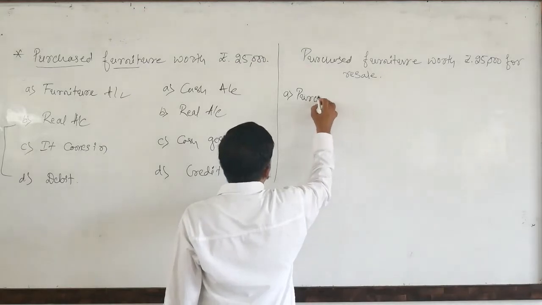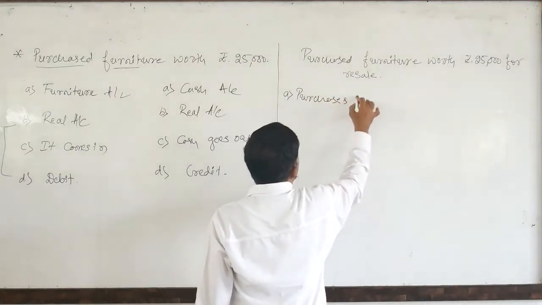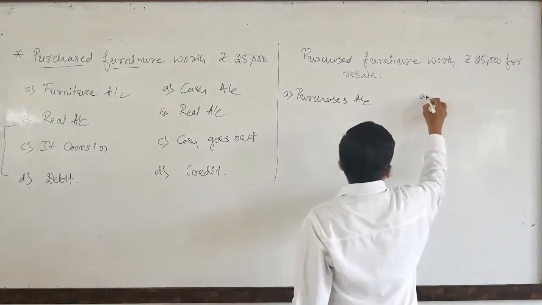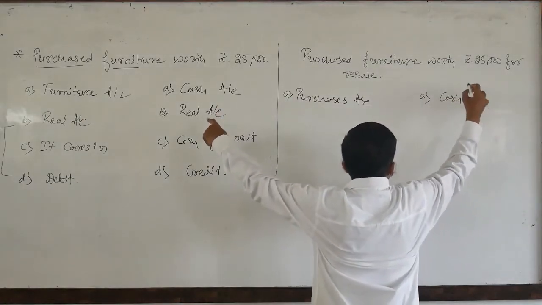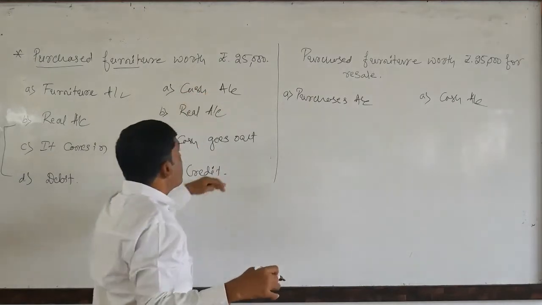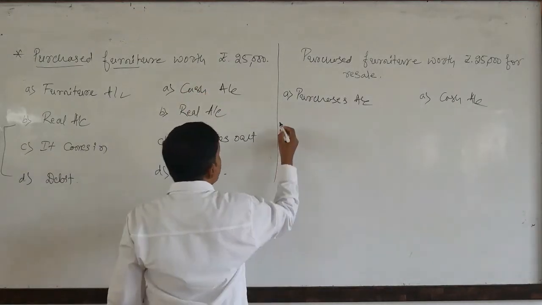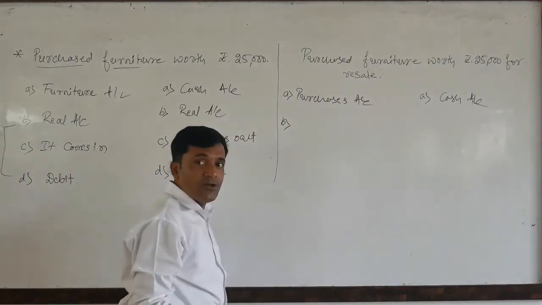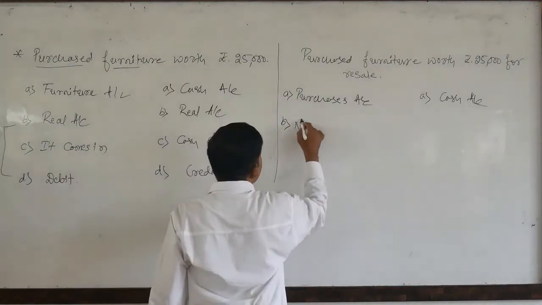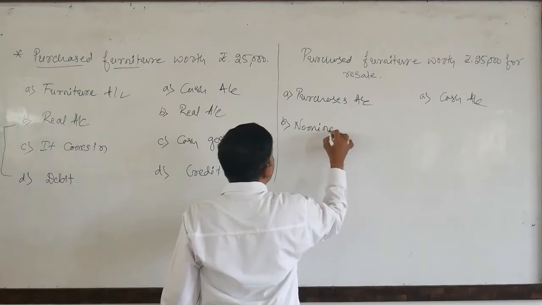Then you can write purchases account. Here similarly the cash account, which we have already worked out. Purchases is an expense, which comes under a nominal account.